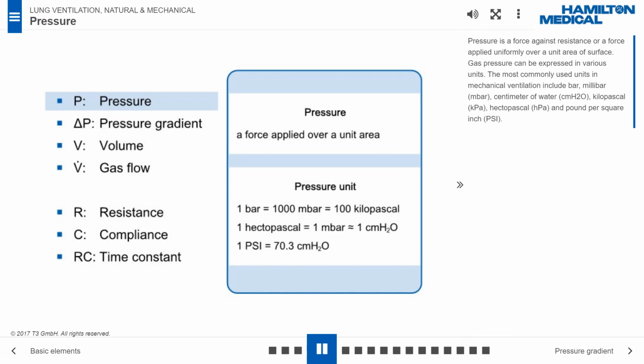Pressure is a force against resistance or a force applied uniformly over a unit area of surface. Gas pressure can be expressed in various units. The most commonly used units in mechanical ventilation include bar, millibar, centimeter of water, kilopascal, hectopascal, and pound per square inch.